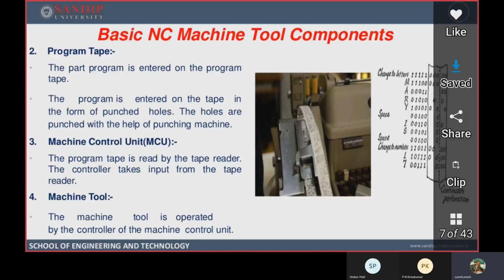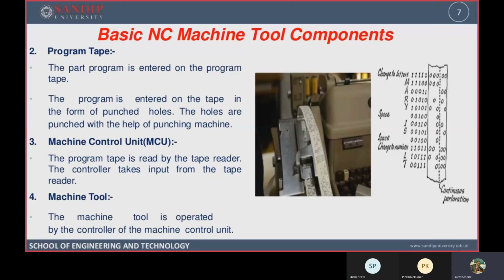Third one is the machine control unit. The program tape is read by a tape reader, and it is controlled by the unit known as the machine control unit. The controller takes input from the tape reader, controls it, and sends the instruction to the next component, that is called the machine tool.